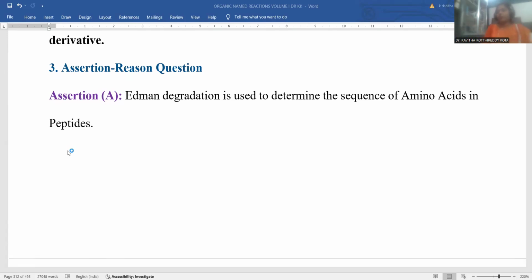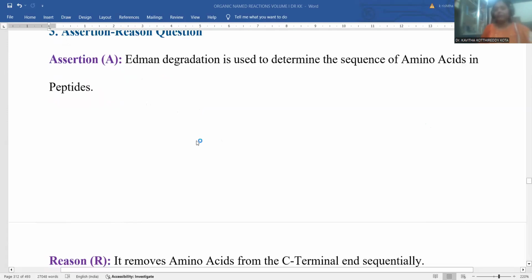First of all, alanine for example, next is aspartame, next is phenylalanine, next is arginine. For example, this is the sequence. So if one of the moieties is removed, you can understand which moiety was removed, as you are forming a kind of cyclic molecule which is known. This is the way you can understand the sequence of amino acids present in the polypeptide chain by the sequential degradation process. So option A, the assertion, is the perfect right answer regarding the Edman degradation.